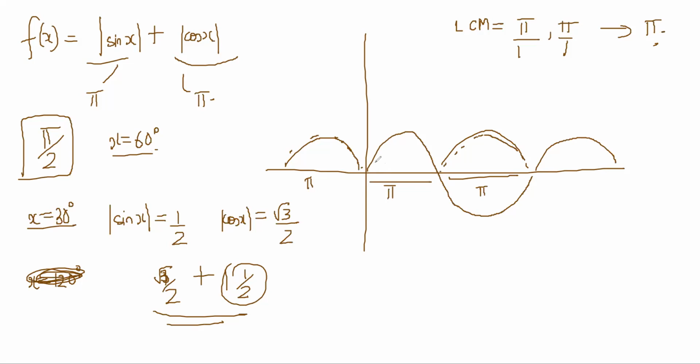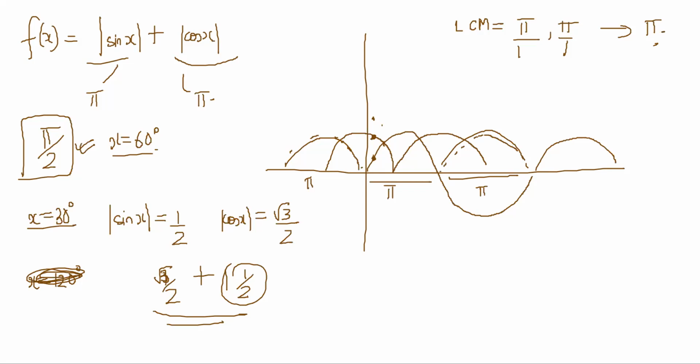Actually, the addition of mod sin x and mod cos x adds up in a weird way, in such a way that, this is mod cos x, right? So at any point you are going to add this and this, and get some value here. And here you will add this and this, and you'll get some value here, right? It adds up in such a way that it starts repeating after 90 only.